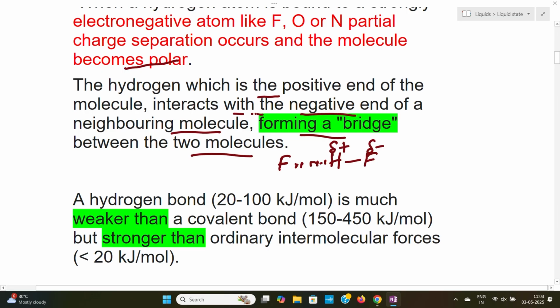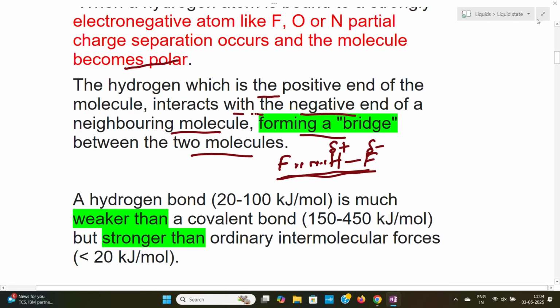This interaction is a dipole-dipole interaction, and the hydrogen and fluorine bond is a covalent bond. This interaction is called the hydrogen bond.